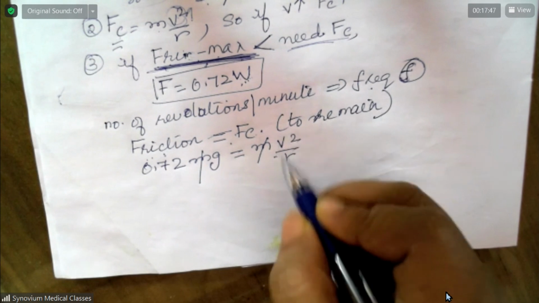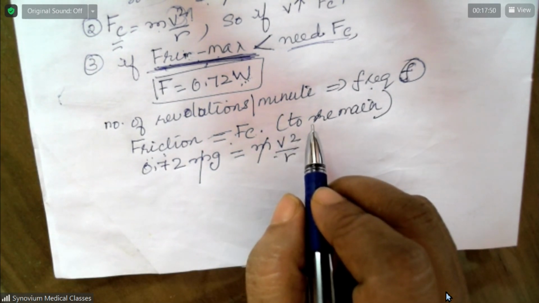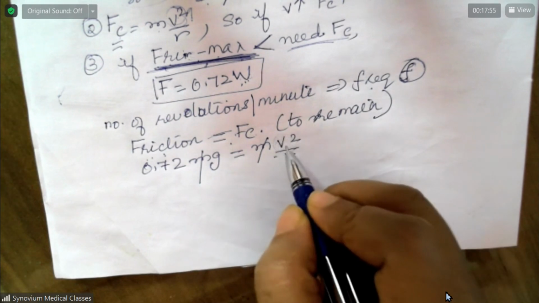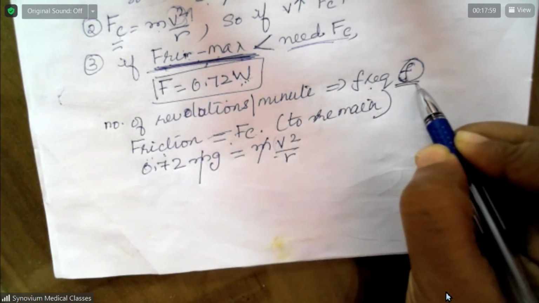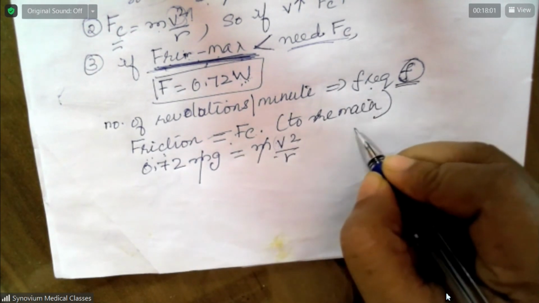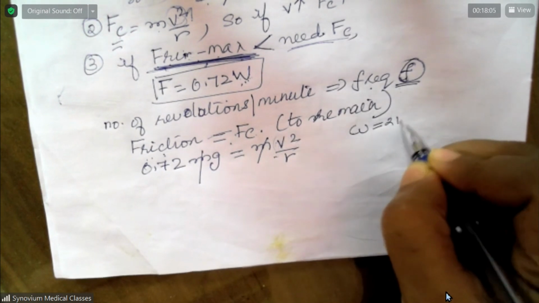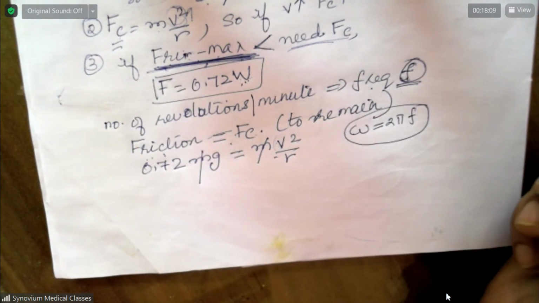And what is another formula for now? Here they have given you this V. But how will you find F? You know that angular velocity omega or angular frequency is equal to 2 pi F. Did I teach you this yesterday, last class?